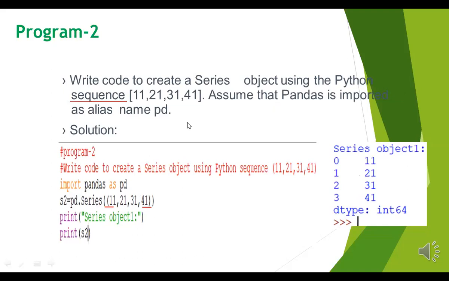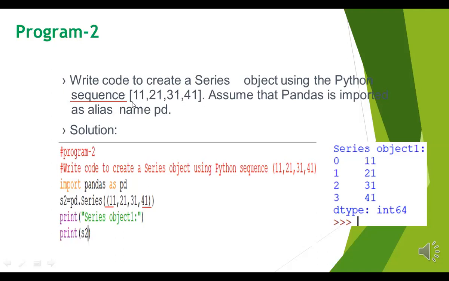Now question number 2, write a code to create a series object using a Python sequence. This is another question according to the board. Now I have to use a sequence. What is my sequence? 11, 21, 31, 41. This is a value, any value you can assign.